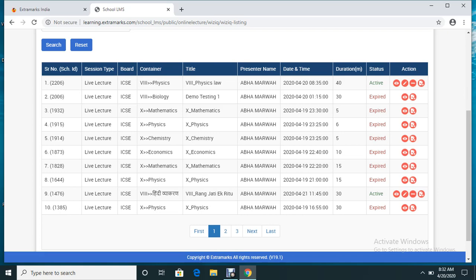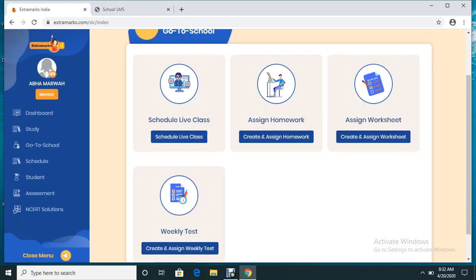We have to wait till it is 8:32 a.m. and my class is scheduled for 8:35 a.m. So I have to wait 3 more minutes. But in the meantime, let me take you to the previous page again. This is the previous page. Now once you click on this page, you will find there are some other tabs also: assign homework, assign worksheet, and weekly test.